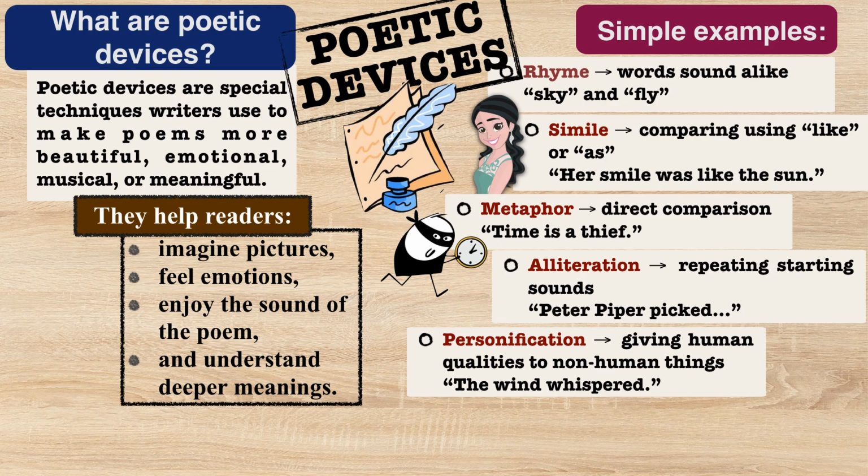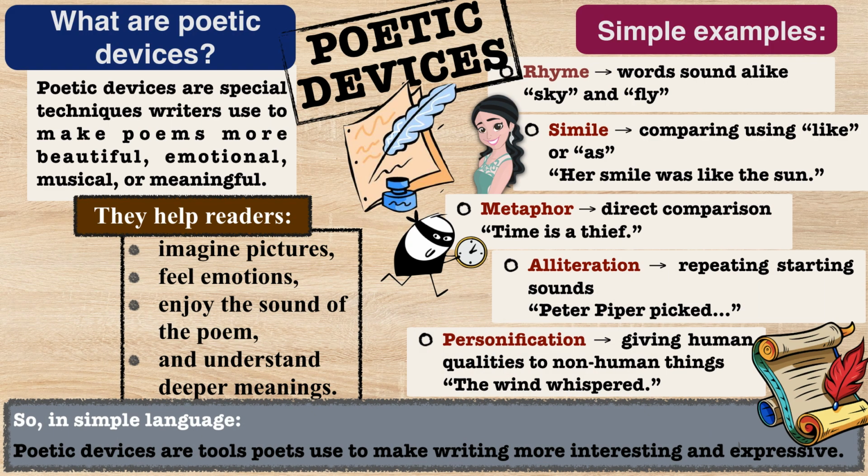Personification. Personification means giving human qualities or actions to non-living things. Example, the wind whispered. Now think, can the wind really whisper like a person? No. But the poet writes it that way to make the sentence sound soft, beautiful, and imaginative. That is called personification. Wow! See, students, poetic devices are actually very fun and easy. They make poems musical, colorful, emotional, and exciting to read.